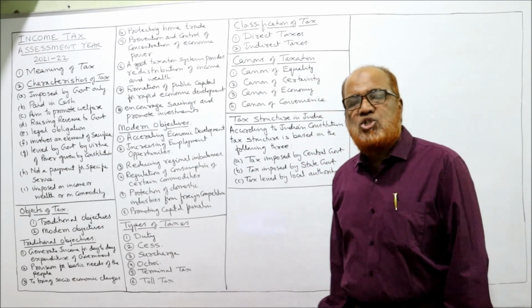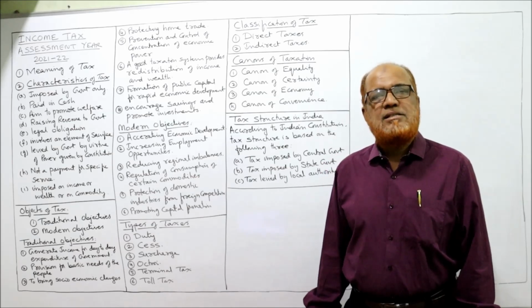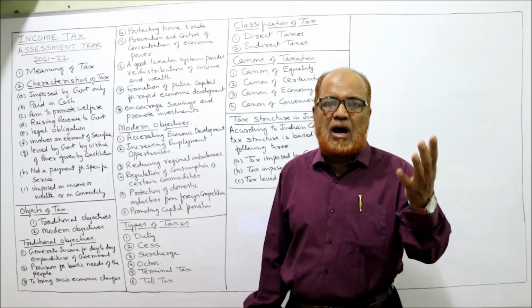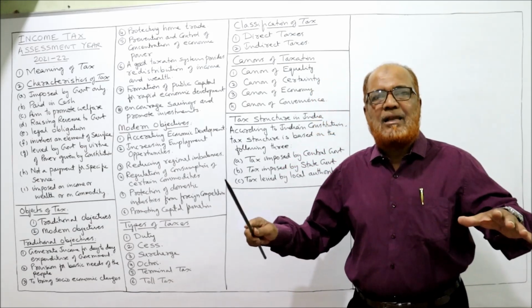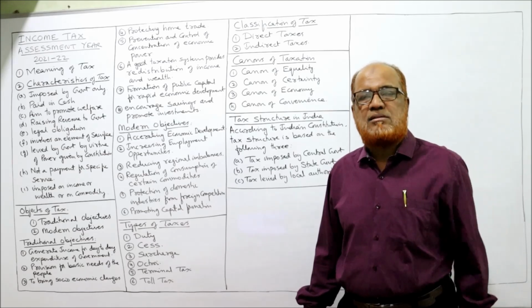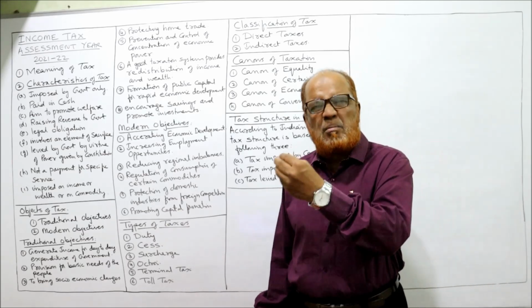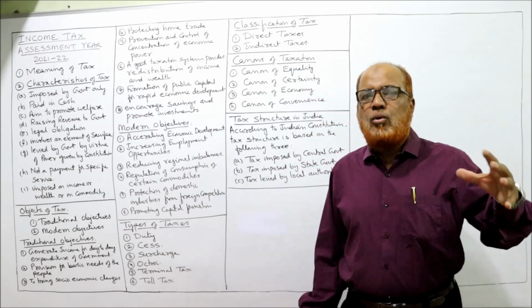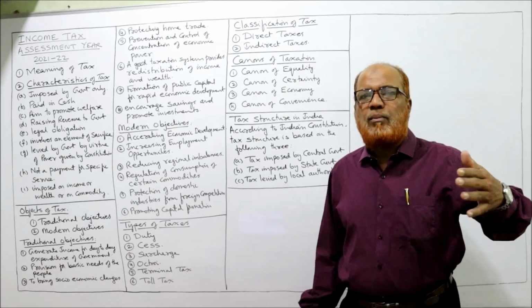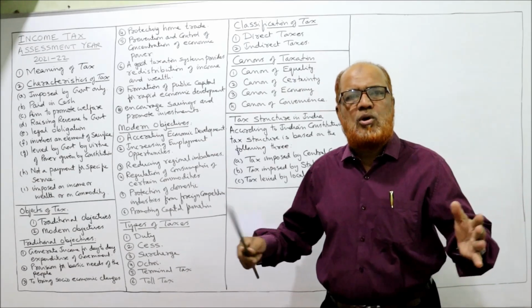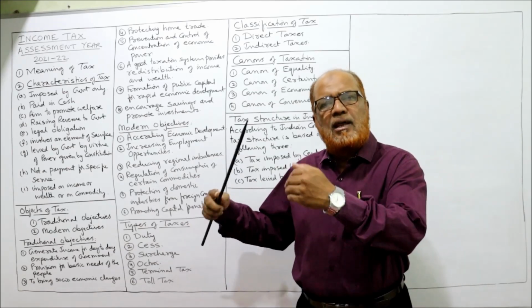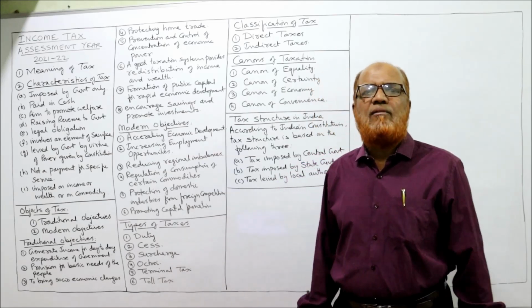Next one, reducing regional imbalances. See, in every country, some areas are developed, some areas are underdeveloped. This is called imbalance. Some areas like city areas or urban areas are much developed. Rural areas are completely backward. If the government does not take any steps, there will be social and economic problems in these urban areas, because people are coming and crowding in urban areas. The rural areas will always remain undeveloped.